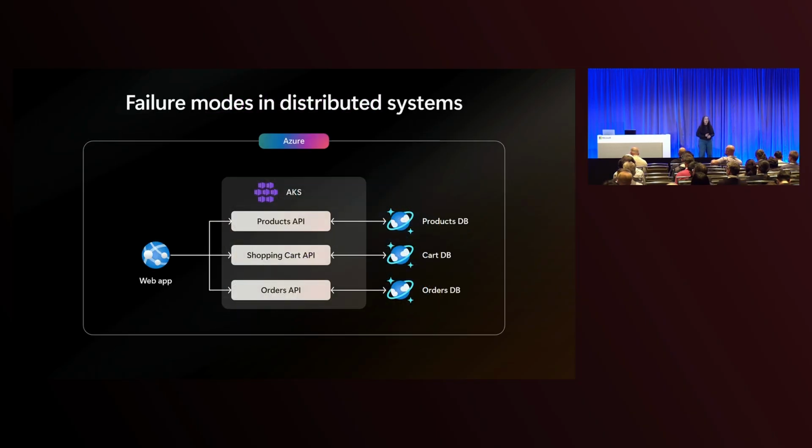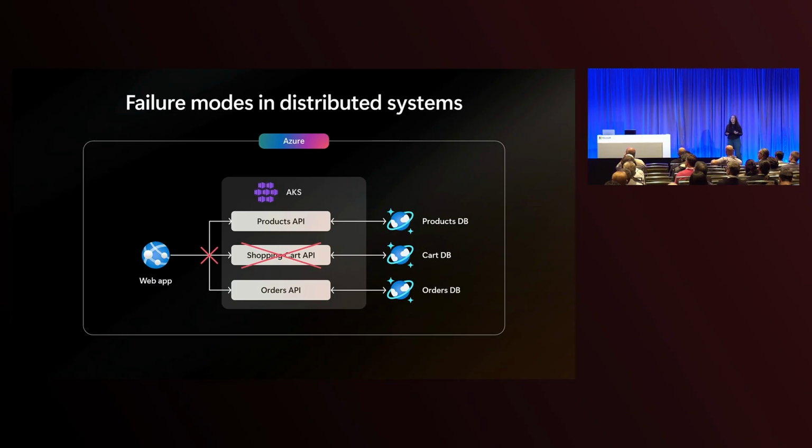So let's take a look at our architecture one more time. In a distributed system, we know things can go wrong, and it's important to think about various failure modes and categories of things that can go wrong so that you can accurately plan and prepare before it happens. Looking at my architecture, there's a couple of areas that I know I should plan for. First, network failures. We could have failed requests, we could have packets dropped, DNS issues. We want to look at planning for that up front so that they don't impact the user experience.